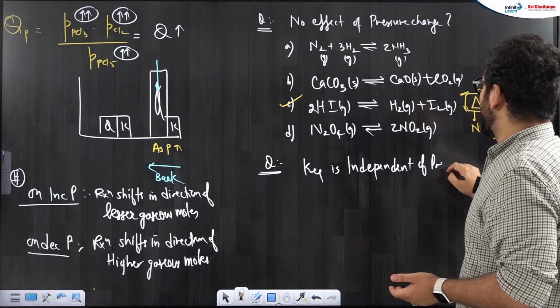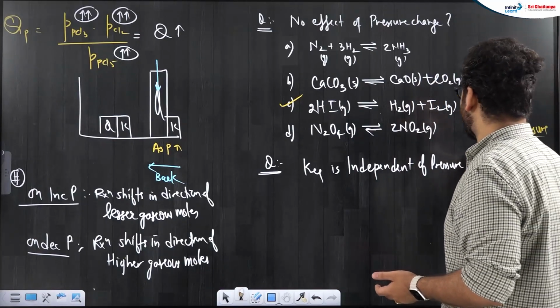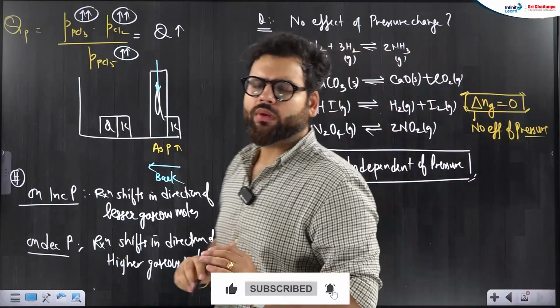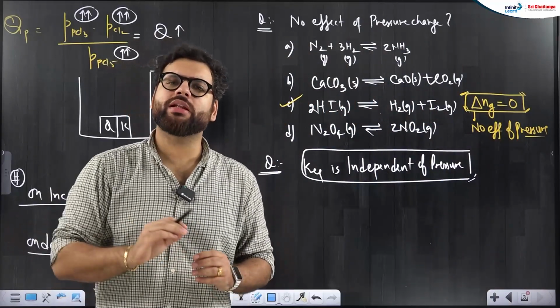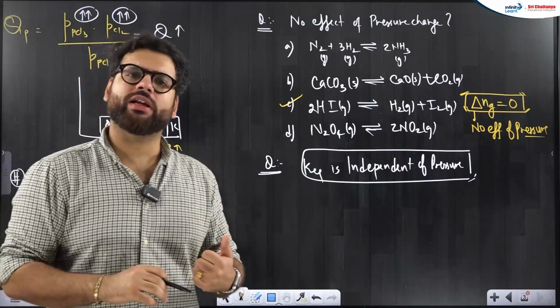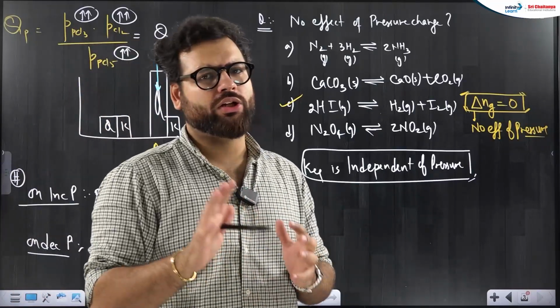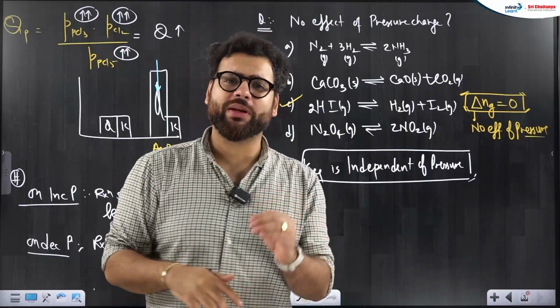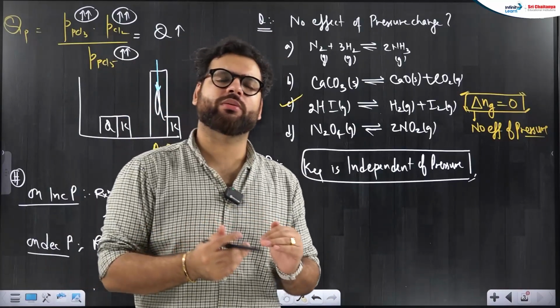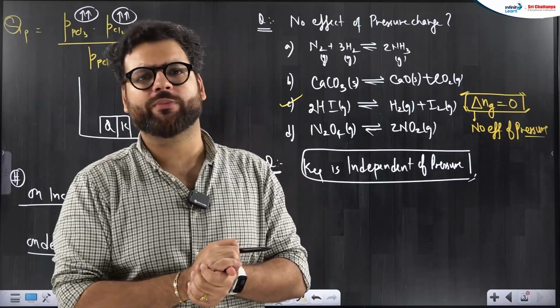Okay beta, whenever you change pressure, actually Q changes, not K. Equilibrium constant will only change with one thing, which is temperature. So effect of concentration, what changes? Q changes. Effect of temperature, what changes? K changes. For endothermic reactions K increases, for exothermic reaction K decreases with temperature.